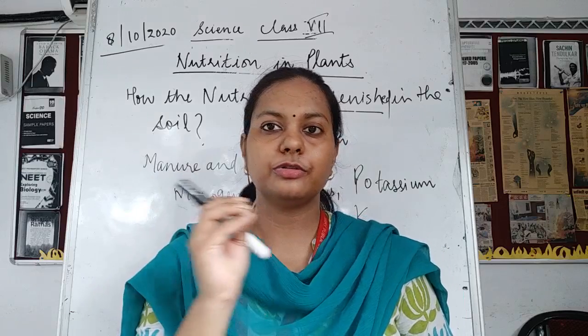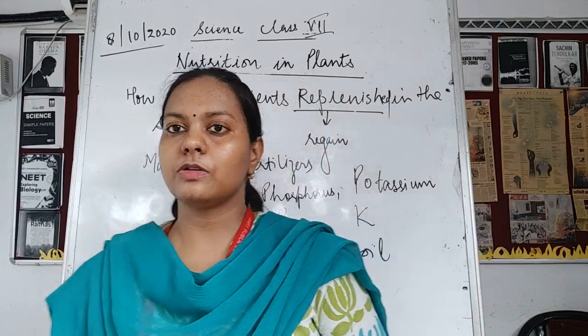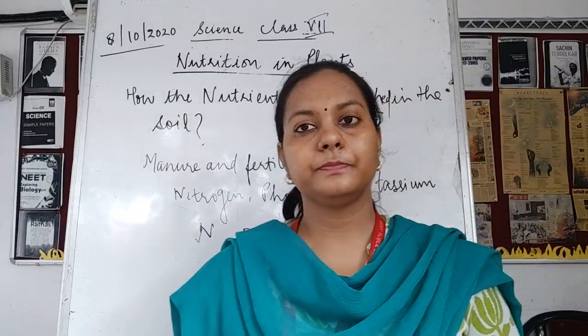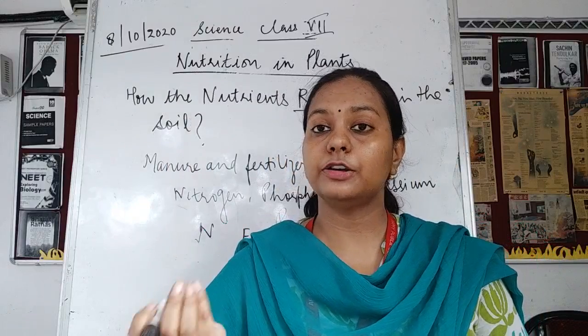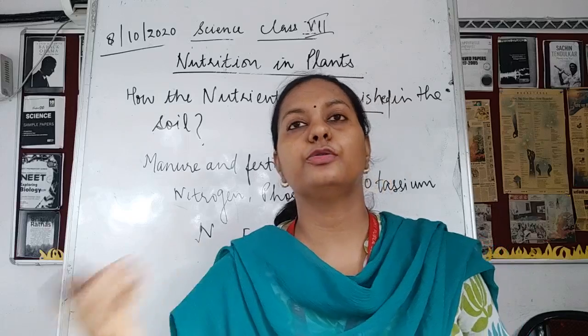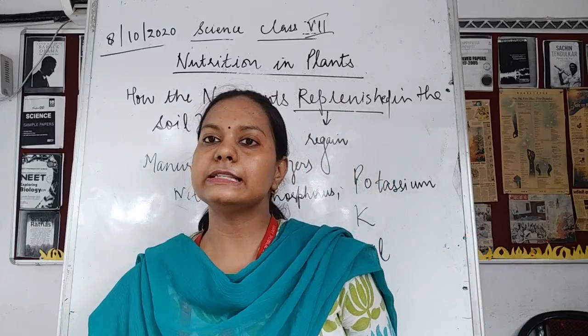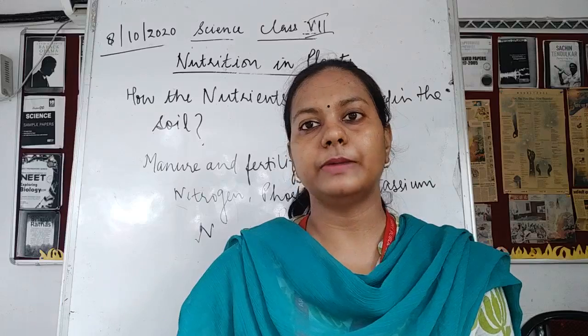Now we have to break that nitrogen into small parts, how will we do that? It is done by the process called nitrogen fixation. This could be done with the help of certain bacteria which live in symbiosis with the roots of the higher plants, in the root nodule. There is a structure called root nodule in the roots of the legumes. Legumes means the pulses; in their roots these structures, these nodules, are present.